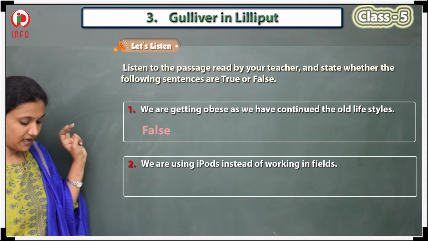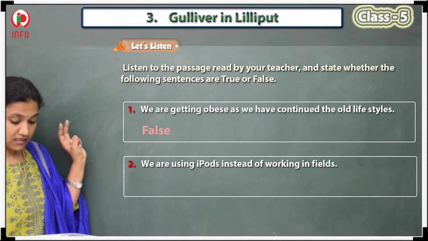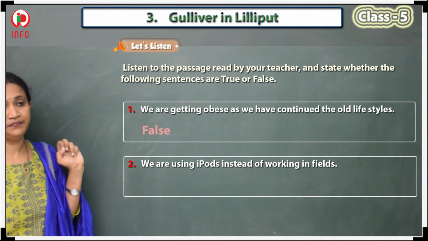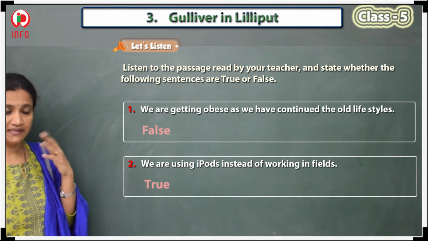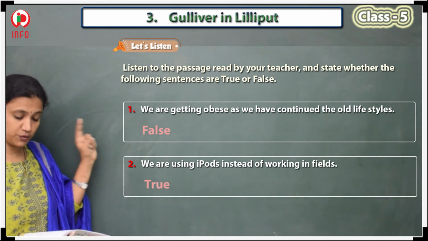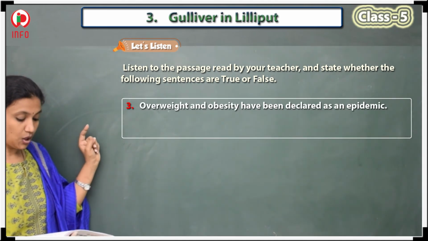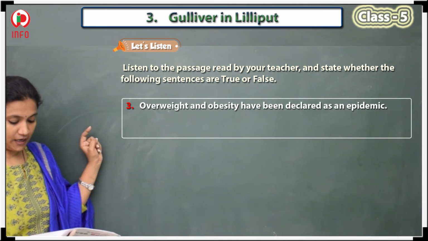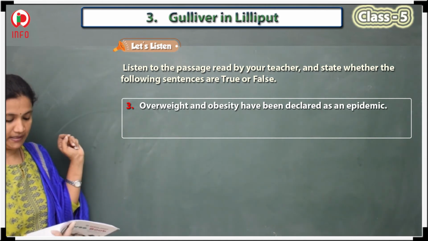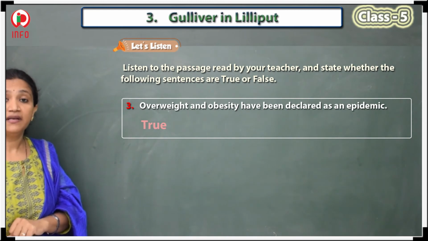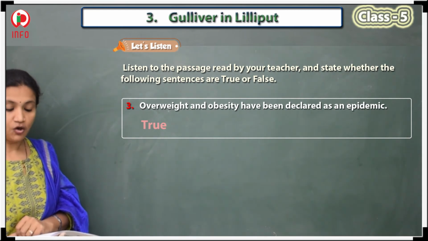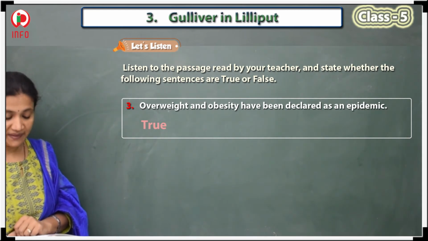Second one, we are using iPods instead of working in the fields. Yes, that is a true statement. Third one is, overweight and obesity have been declared an epidemic. Yes, overweight and obesity have been declared by public officials as an epidemic disease.